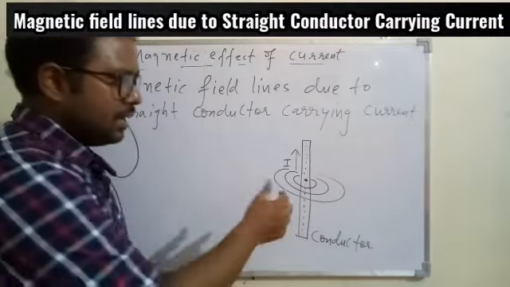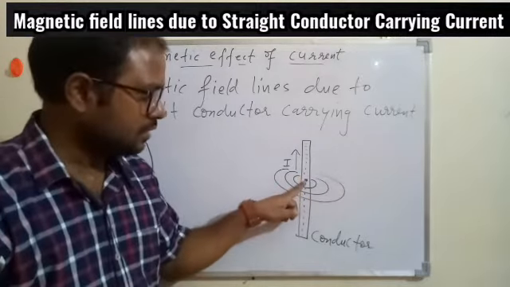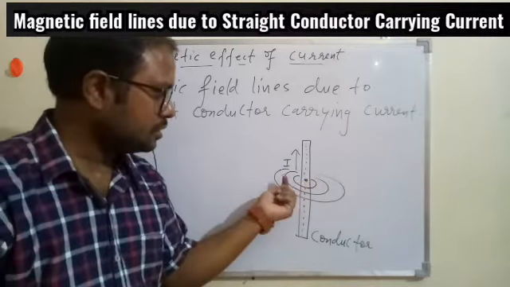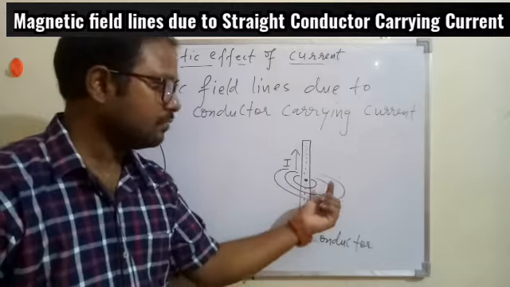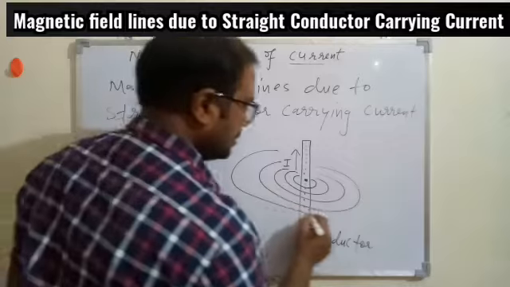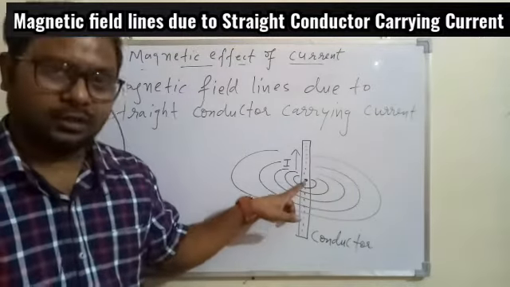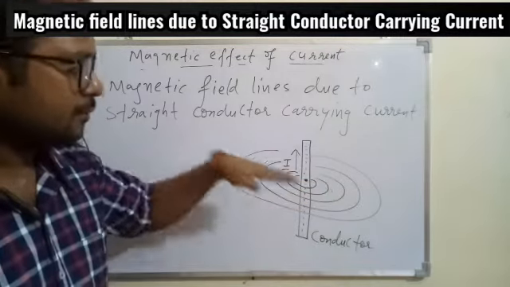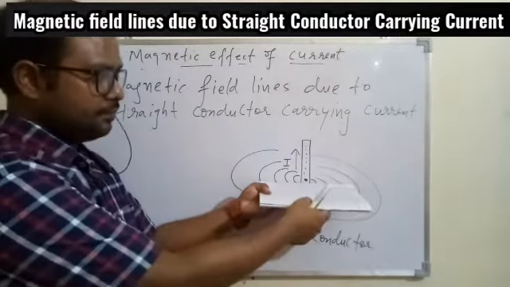So we have the center, just imagine the concentric circles we have. At the center, this is the point which will be the source of the magnetic field. This is the first magnetic field, then second magnetic field lines, then next magnetic field lines, then the other magnetic field lines. So this is the magnetic field lines pattern for this one point only. This is the magnetic field line which is perpendicular to this board.